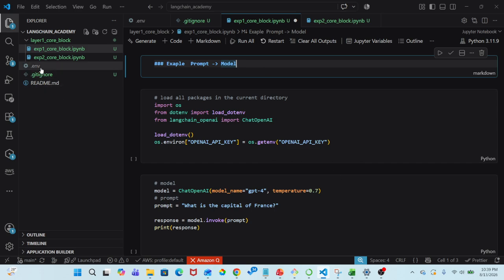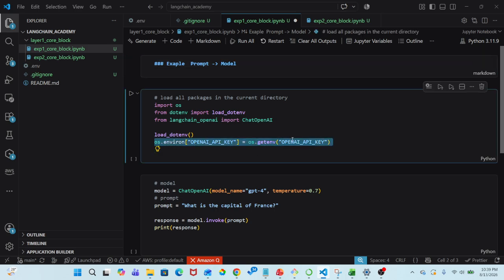I have already added one API key inside my environment variable and loaded it here. If I run this block, here I have already installed LangChain OpenAI on my system.